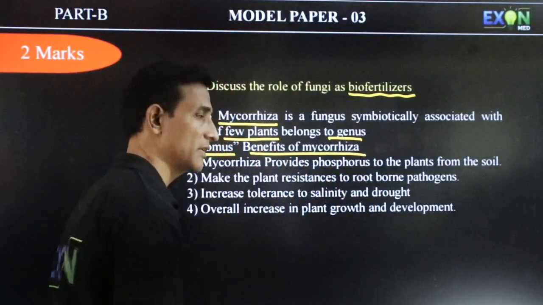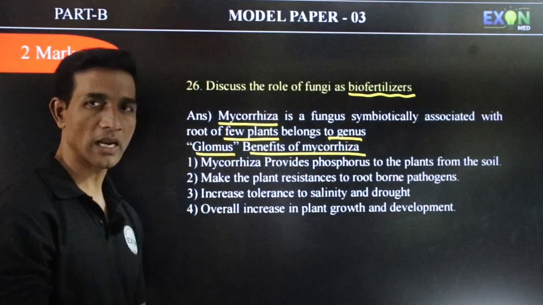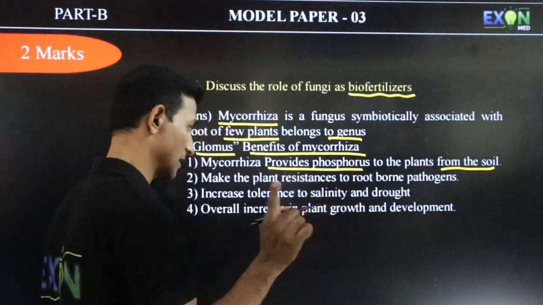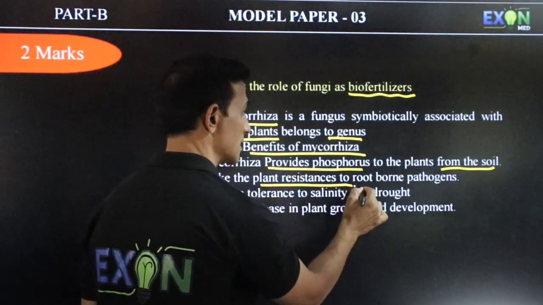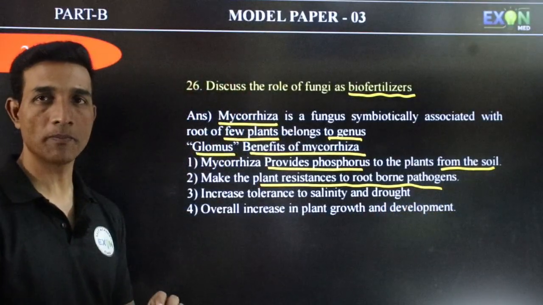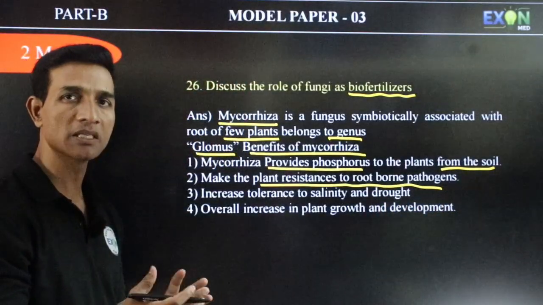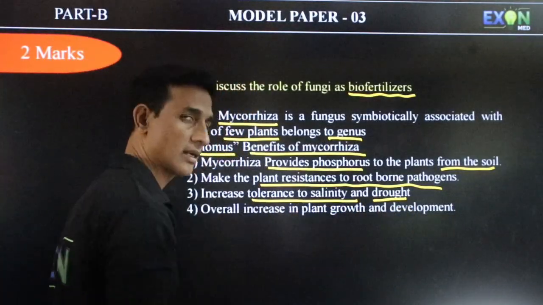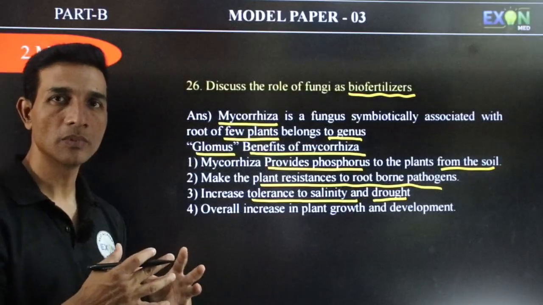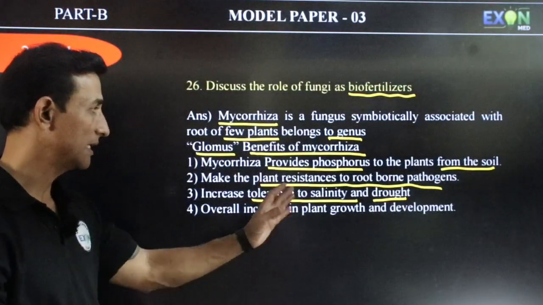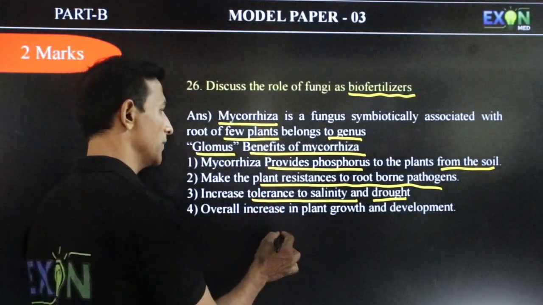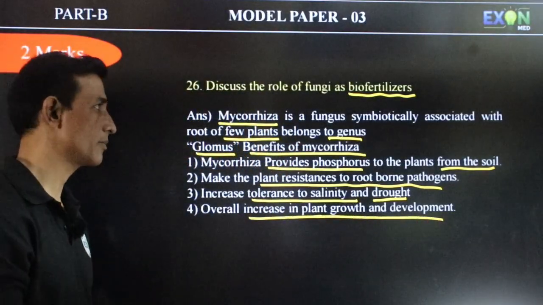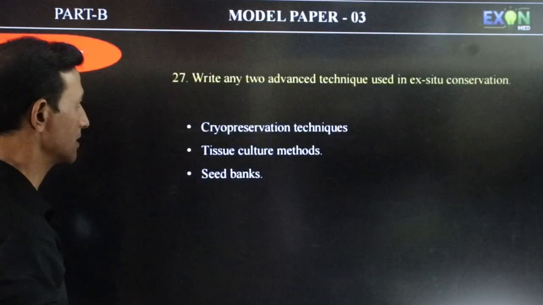And what are the benefits of mycorrhiza? Mycorrhiza provides phosphorus to the plants from the soil, and it makes the plant resistant to root-borne pathogens. It increases tolerance to salinity and drought. Overall, plant growth and development is increased. So these are some points you can write for biofertilizers.